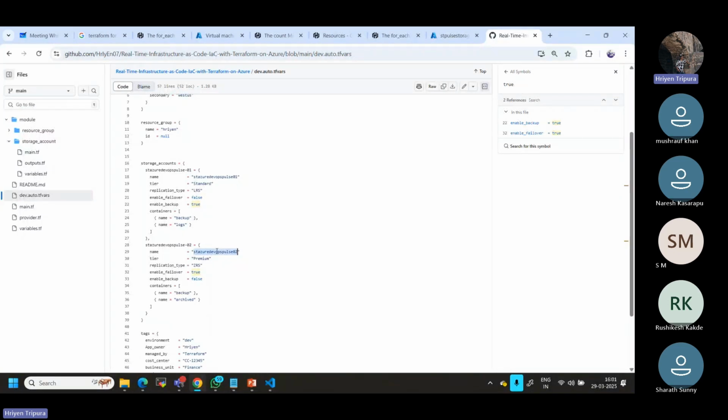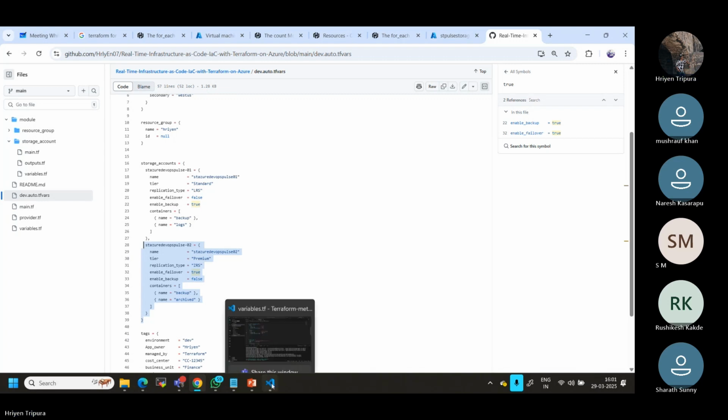For each resource, if you want a unique name, unique properties, unique key-value pairs, in that case you can go with the for_each. As I mentioned here also, you can see Premium, here is showing Standard. Same replication type: ZRS here, LRS there. Just to make things simple, this is how. Same thing for the container also, you can see like this. So if you want this kind of different configuration for each storage, or not just storage, for any resource, in that situation, yes, you can go with the for_each.